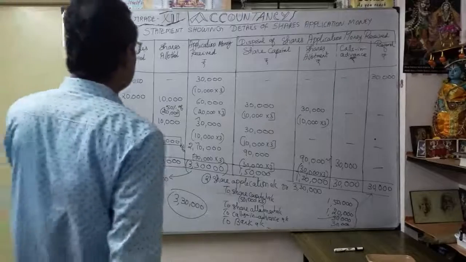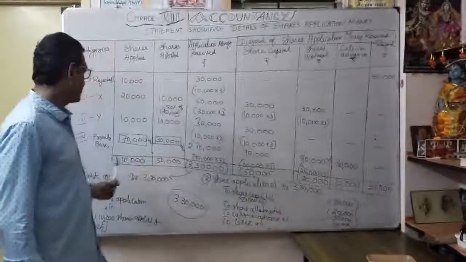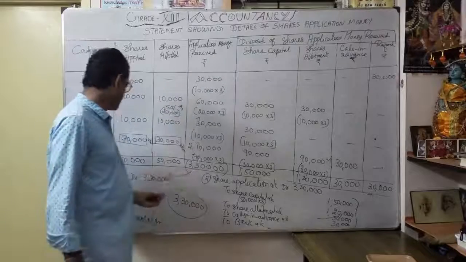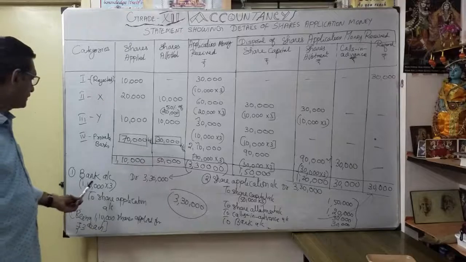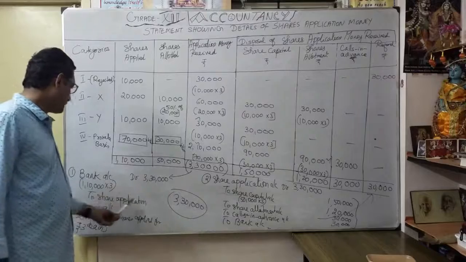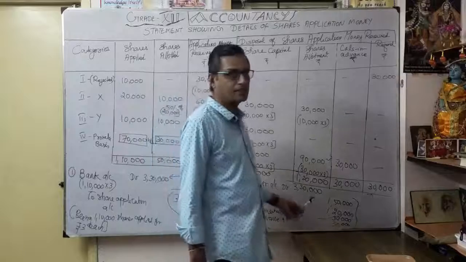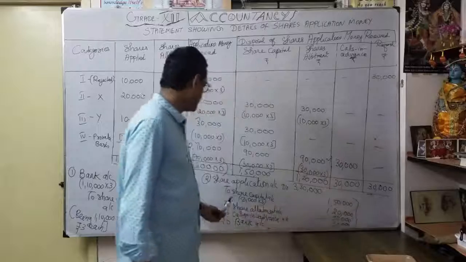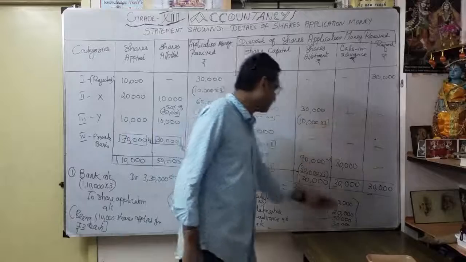So now look at the statement once again very clearly. In the statement, the first journal entry is bank account debit 3,30,000. The heading is application money received. Even the bracket is mentioned clearly: 1,10,000 shares applied at the rate of 3 rupees application money. So bank account debit 3,30,000 to share application account 3,30,000. Then share application account debit 3,30,000 to share capital account 1,50,000. Thereafter share allotment account 1,20,000. Thereafter calls in advance 30,000.